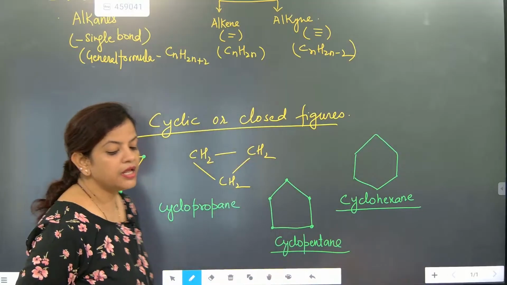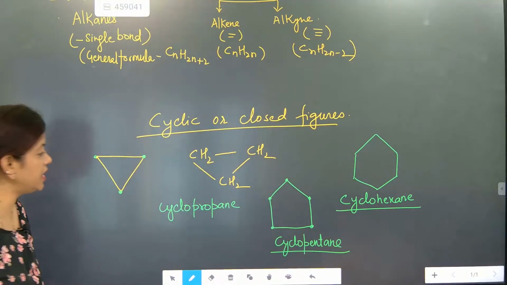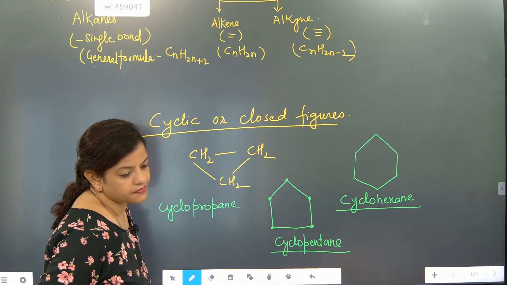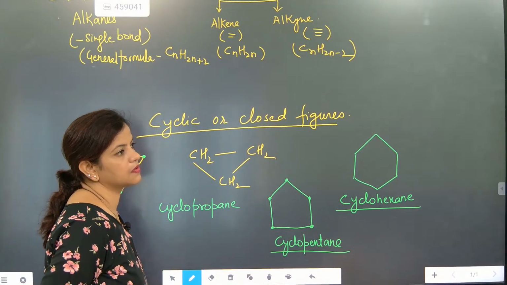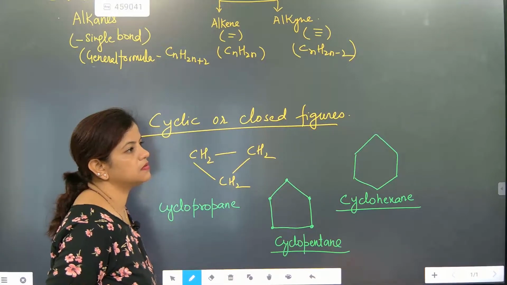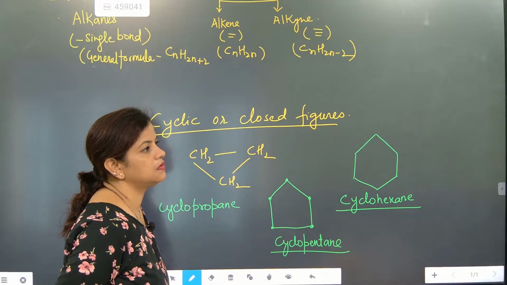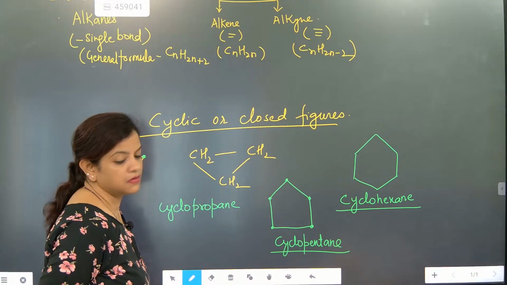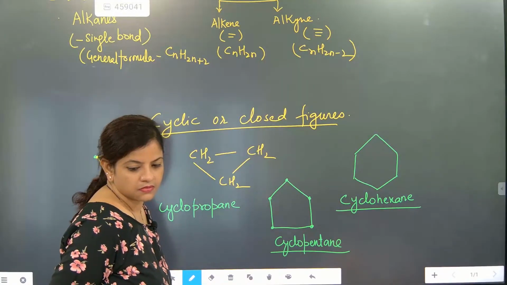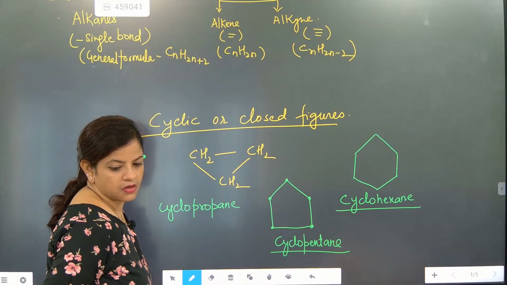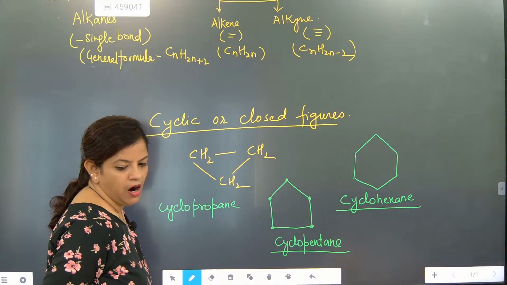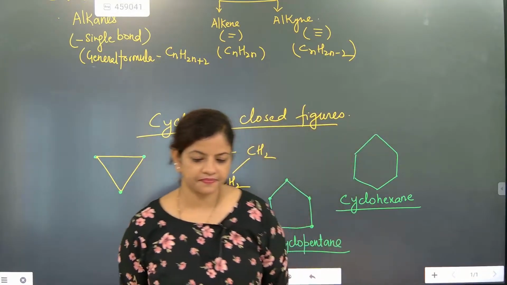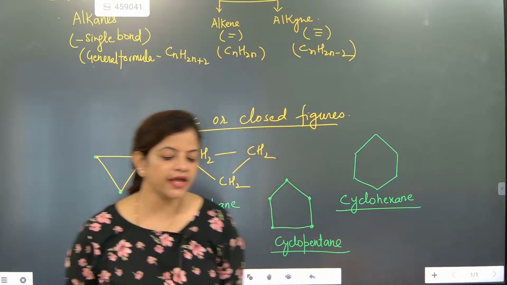Note down. The name is what? Cyclopentane.